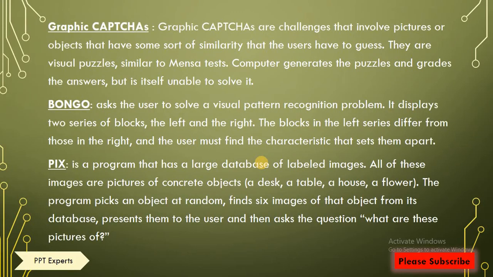Next type of CAPTCHA is graphic CAPTCHA. In graphic CAPTCHA there are certain images which need to be identified by the human. Graphic CAPTCHAs are challenges that involve pictures or objects that have some sort of similarity that the user has to guess. These are visual puzzles similar to a Mensa test.